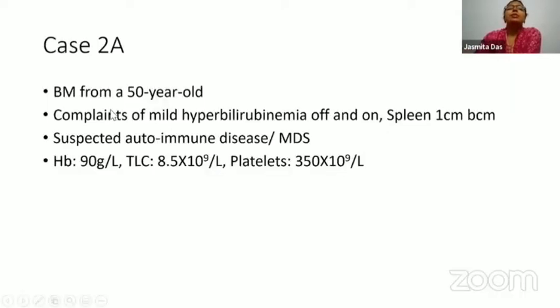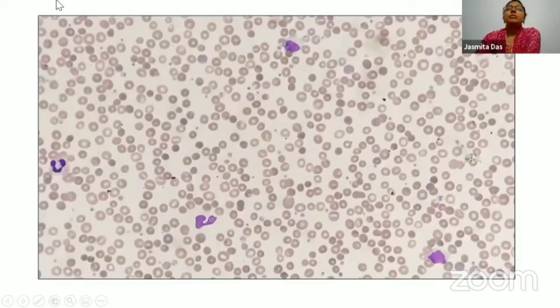So in the second case, we received a bone marrow from a 50-year-old female. Now she had complaints of mild hyperbilirubinemia off and on, and she had just a very, very small palpable spleen. So she was suspected to have an autoimmune disease or MDS because she had anemia, and her hemoglobin was 9, TLC was 8,500, and platelets were normal.